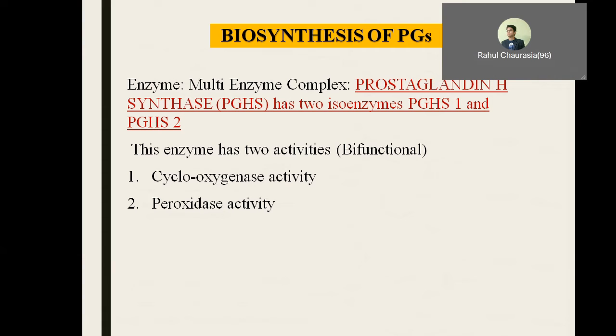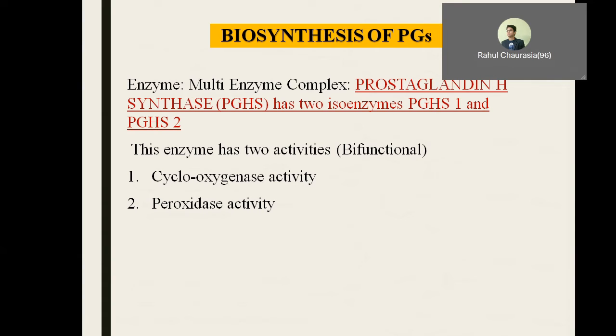One is cyclooxygenase activity, the other one is peroxidase activity. We all have studied the electron transport chain and the enzymes that are required for biological oxidation. The peroxidase enzymes are a group of enzymes which belong to the hydroperoxidases group. What do they do? They break down the hydrogen peroxide that is produced in the cell.